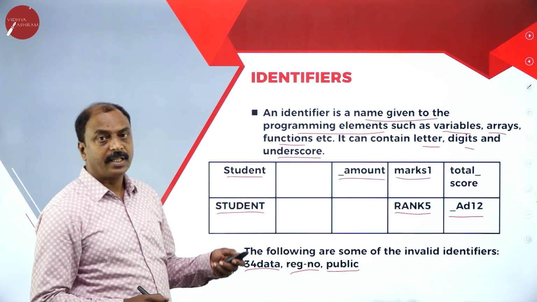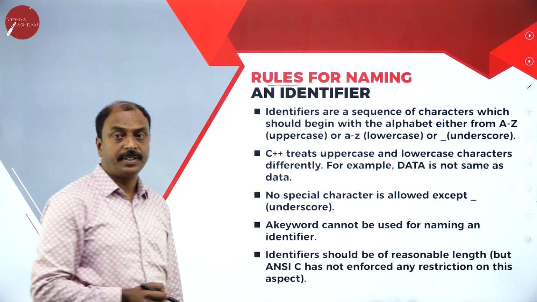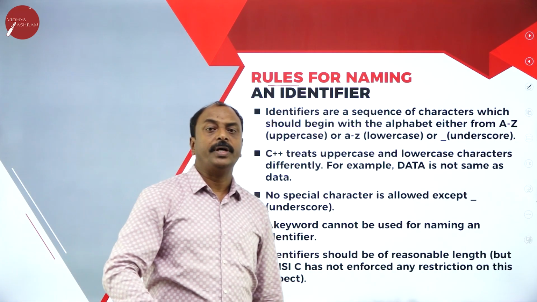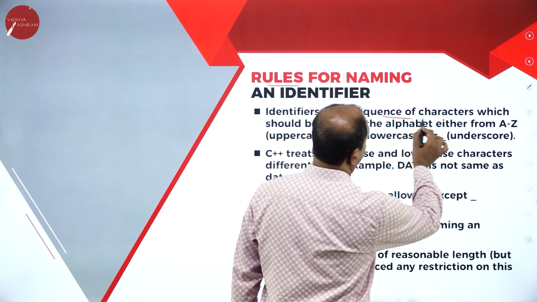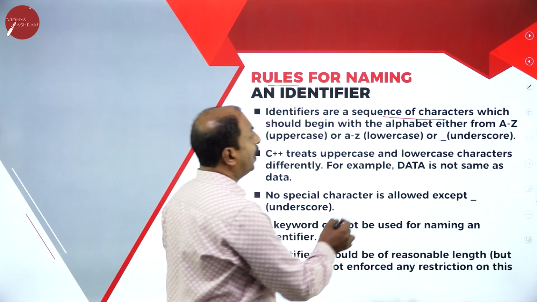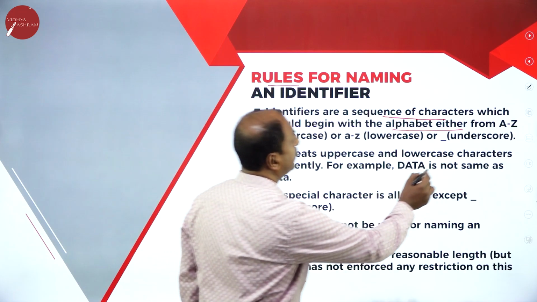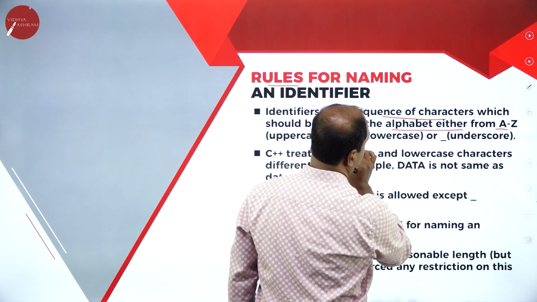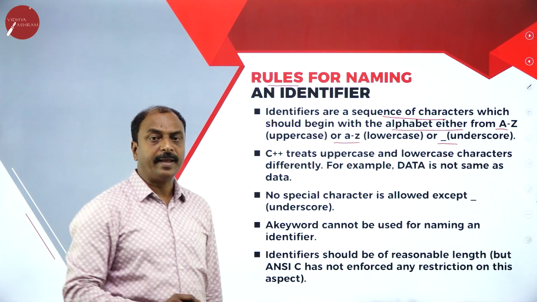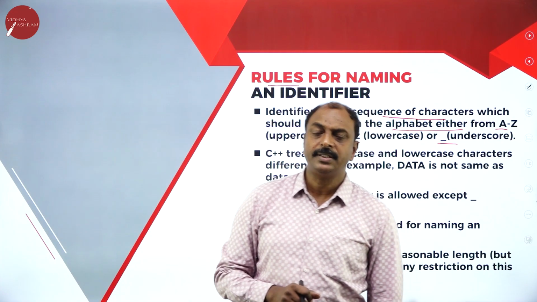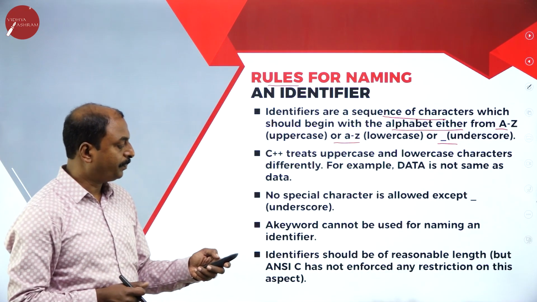Now let us move on to next slide. And here, let us see what are the rules to frame an identifier. To frame an identifier means how to write identifiers. Now, first one is identifiers are sequence of characters which should begin with alphabet. We should start with alphabet either from A to Z, this is uppercase, or from lowercase or with underscore. So this is the first rule, says that identifier can start with alphabets, either uppercase character or lowercase character or even underscore.